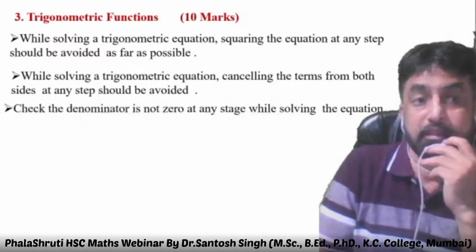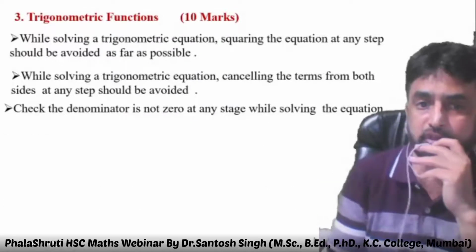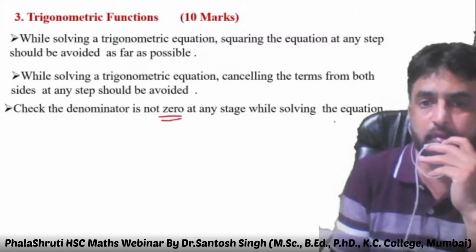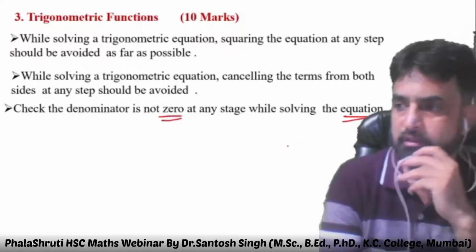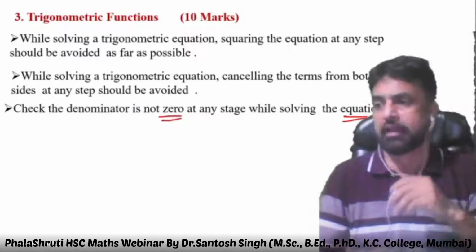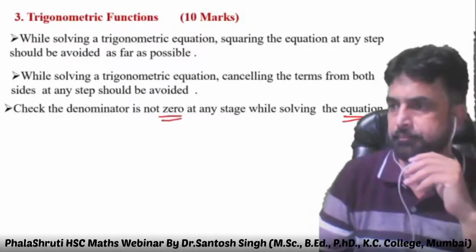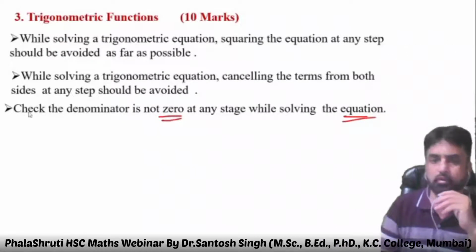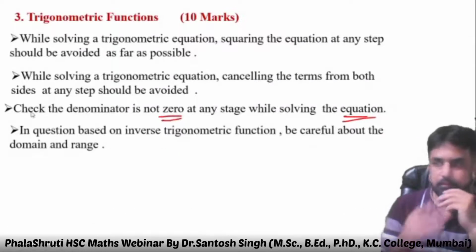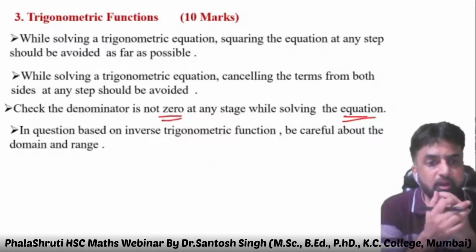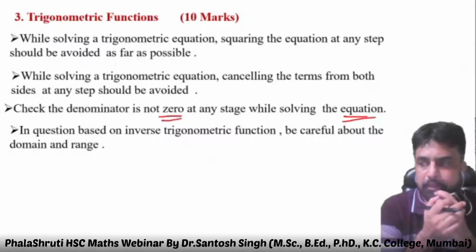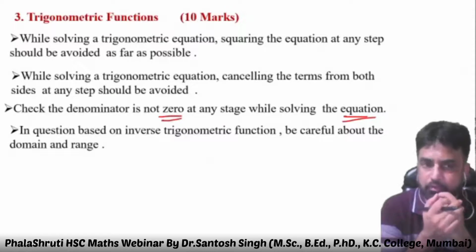Next one is check the denominator is not 0 at any stage while solving the equation. Denominator should not be equal to 0. Then in questions based on inverse trigonometric functions, be careful about the domain and range. Once you solve the sums, you'll get an idea about that part.